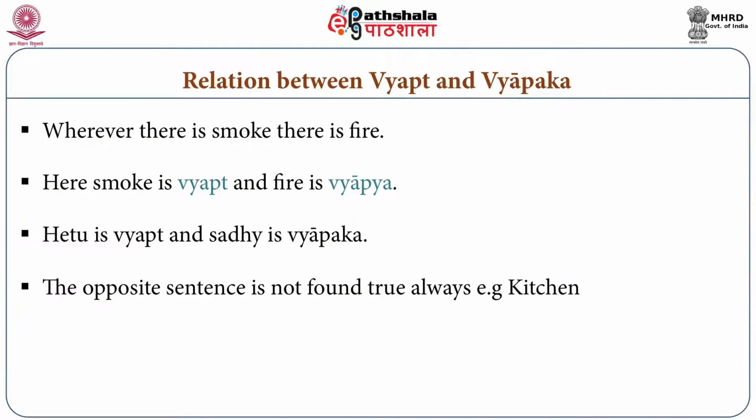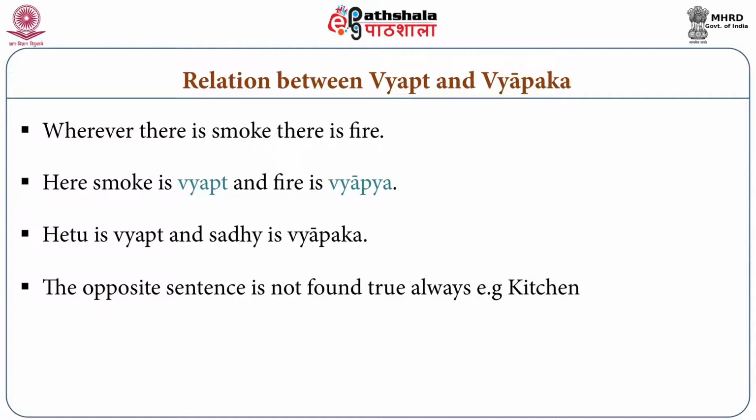Here smoke hetu is vyapya and fire sadhya is vyapak. Smoke is vyapya because we can't find a single locus where smoke is present but fire is not. This Anvay Vyapti is expressed by the sentence, wherever there is smoke, there is fire.